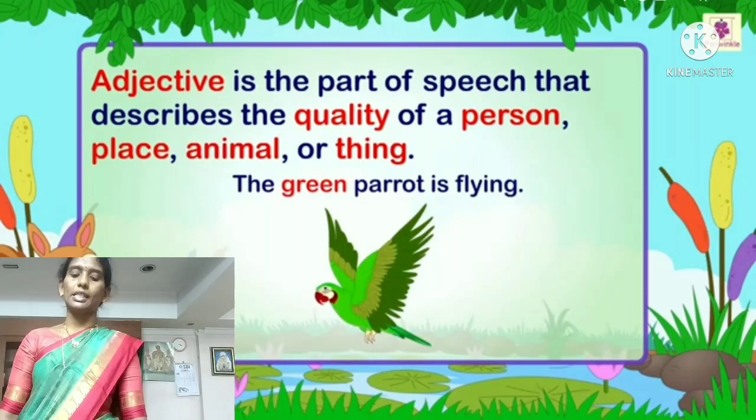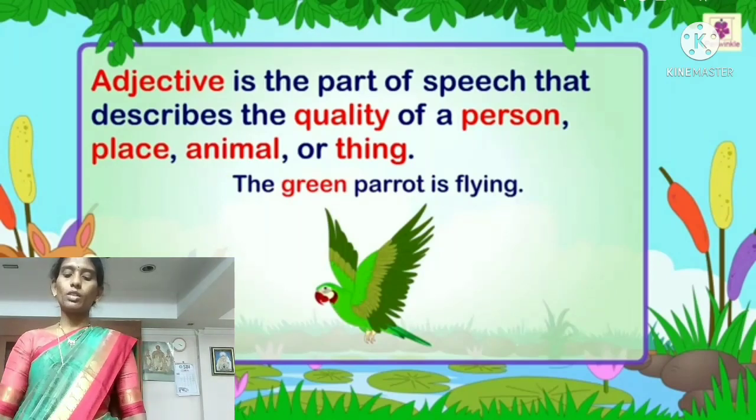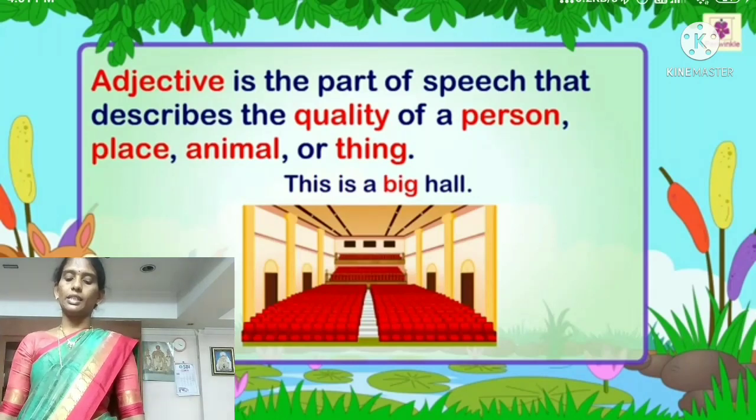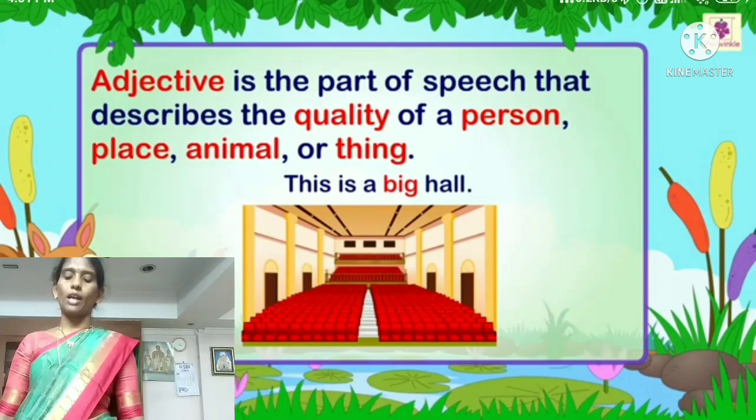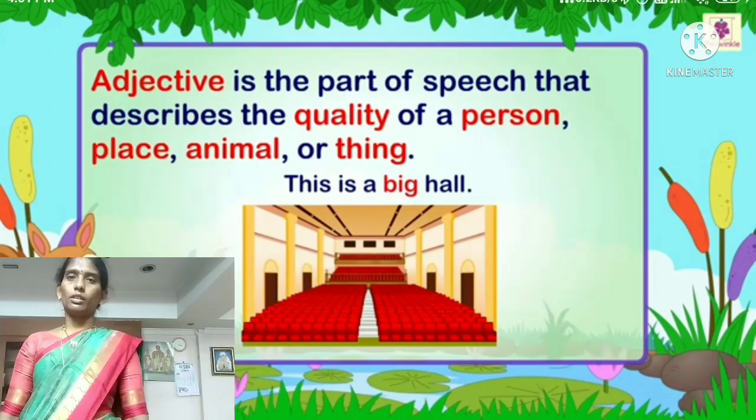Here, green is an adjective. Next, this is a big hall. In this sentence, big is an adjective. It describes the quality of the hall.